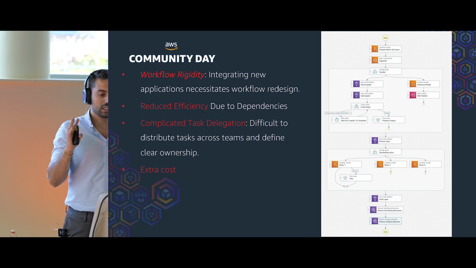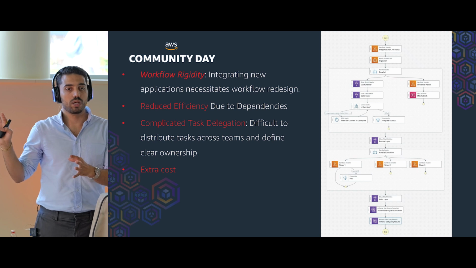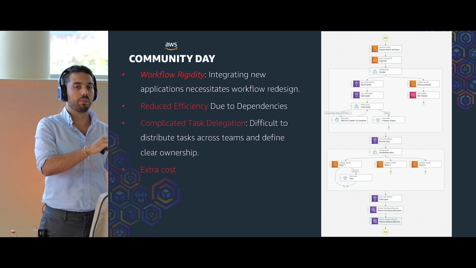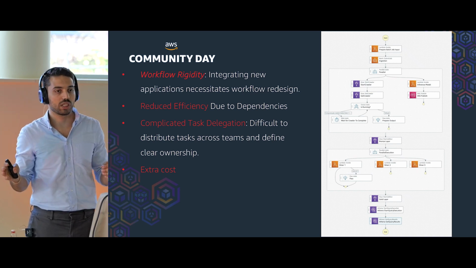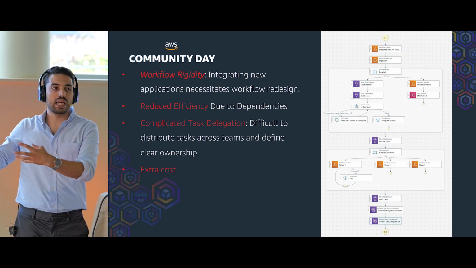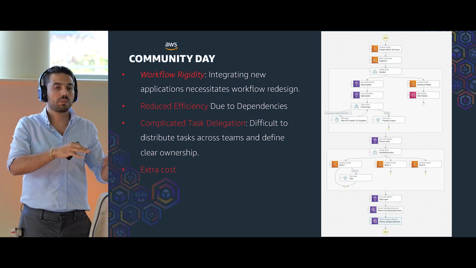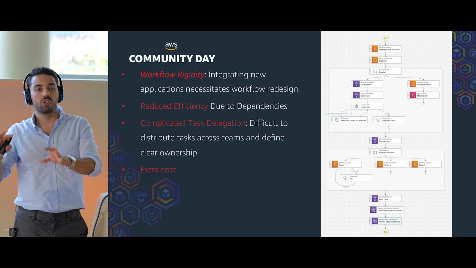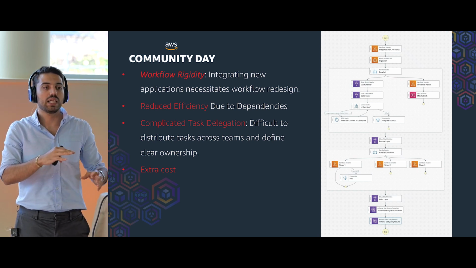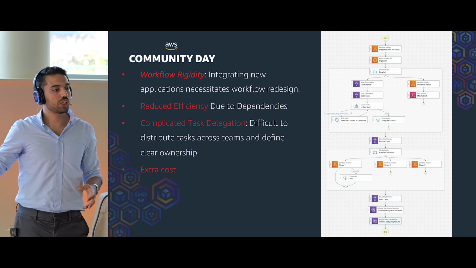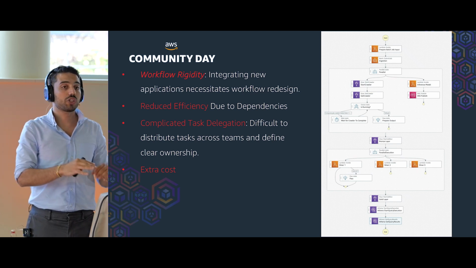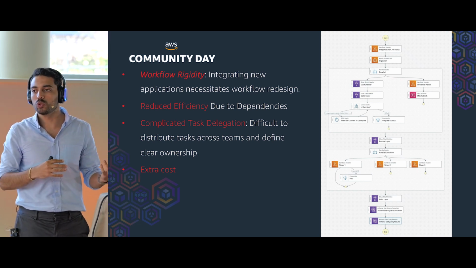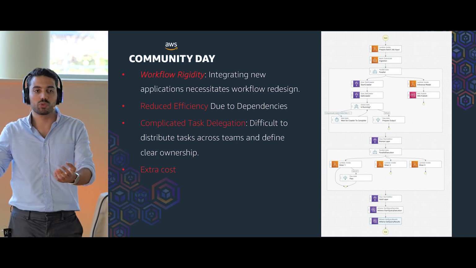Another problem is that by having orchestrated pipelines for the whole flow, we cannot divide the task or delegate it to different team members or different domains around the organization, because eventually one person should come and put all of them together. It's not possible to tell another team or member to take ownership of their own application. There should be one person who owns the orchestration, and that person, if not taking ownership of everything, should at least attend many meetings and talk to them on how to build this orchestration pipeline and how to integrate everything together.